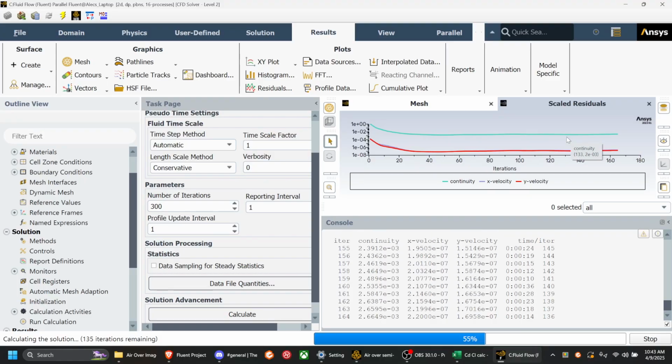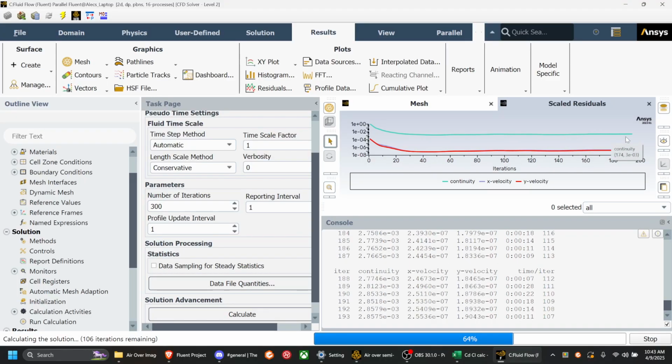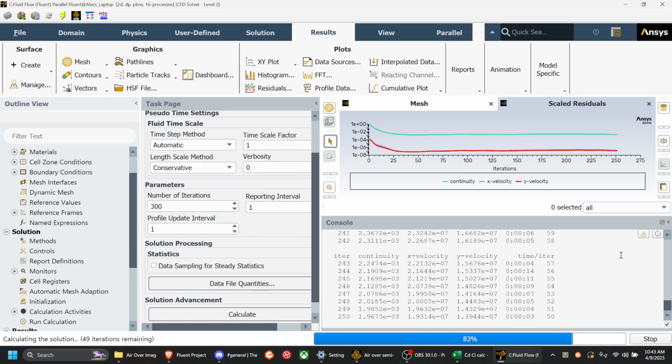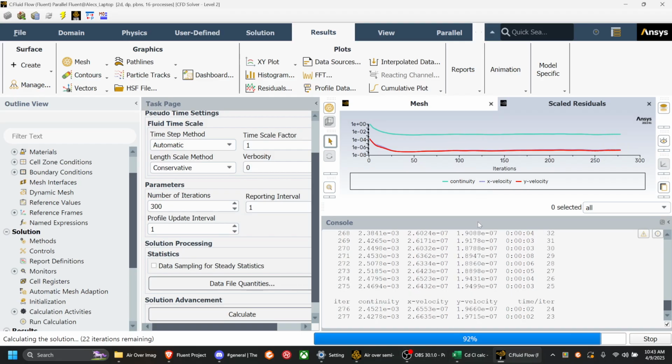It will not get to as much precision as I wanted on the continuity, but it does for the x velocity and y velocity, similarly to what happened with the viscous simulation. So I think it's good enough.